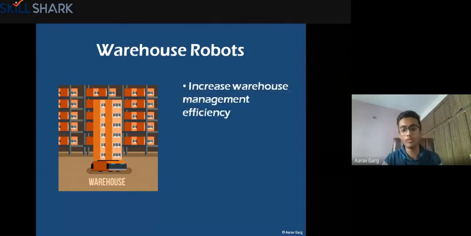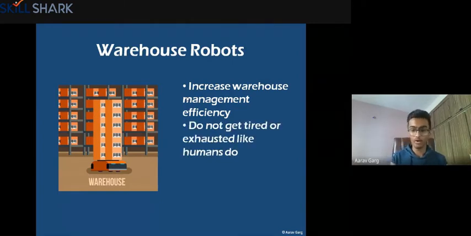So this kind of robot is a warehouse robot. It has many advantages, like it increases the efficiency of warehouse management. If you want to transport things from one place to another, it will happen very fast without any errors. It does not need to remember where to keep things because it is a machine, it knows it, right? And then it does not get tired. If a human is asked to do the same thing, they might get tired very soon. But in the case of a robot, it will not get tired.